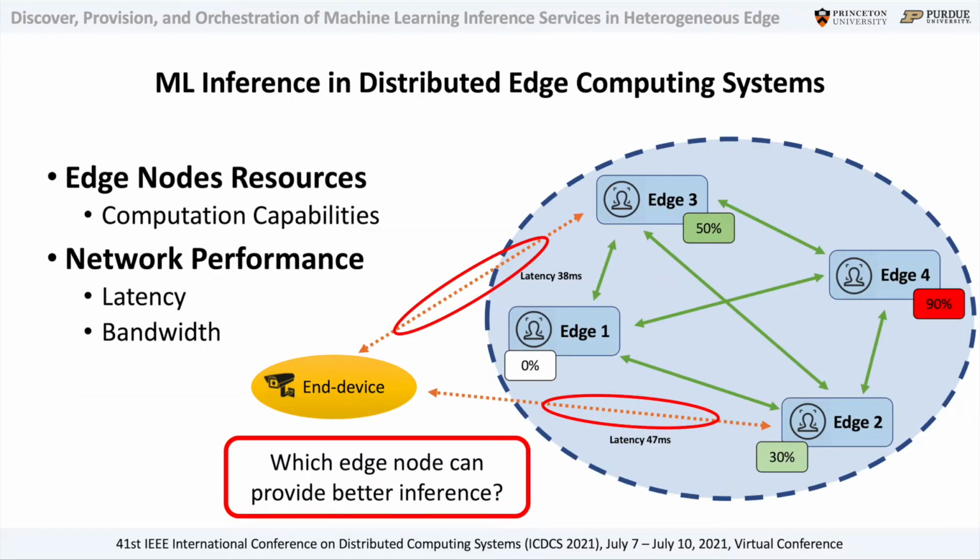Along with what was discussed earlier, when we want to study machine learning inference provisioning in distributed edge computing systems, we must take into account additional aspects, including the edge node resources, which means the computational capabilities available in the different nodes when operating, and the network performance in terms of latency and bandwidth. Because in the scenario that we are trying to analyze, the question we want to answer is which edge node can provide better inference to the end device?